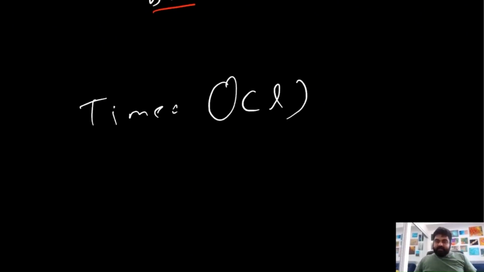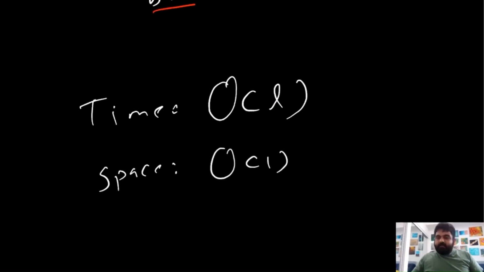For the time complexity, it's only going to be big O of L, where L is the given length of the linked list, and in terms of space complexity, we are only storing a couple of parameters, so it would be constant, and so we are not using any additional space.